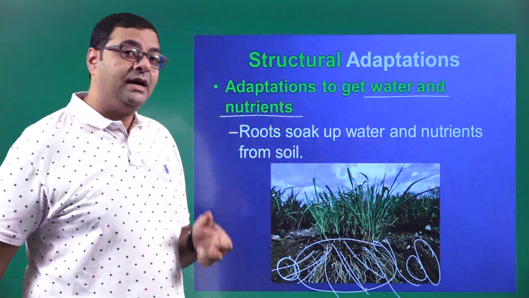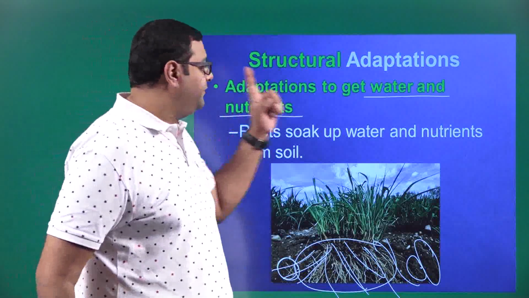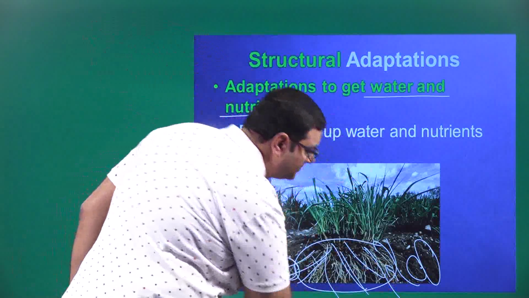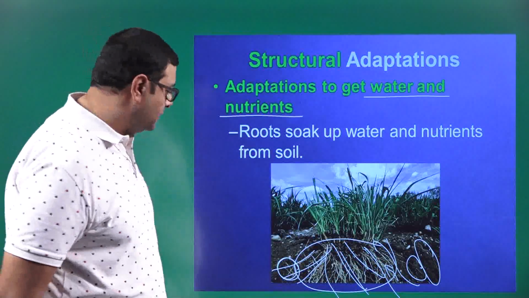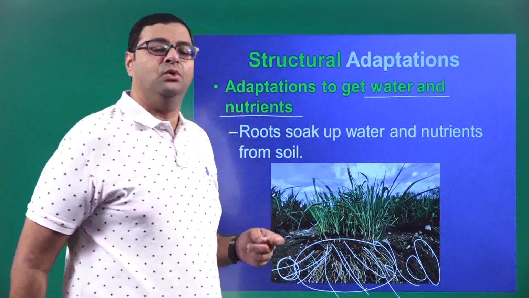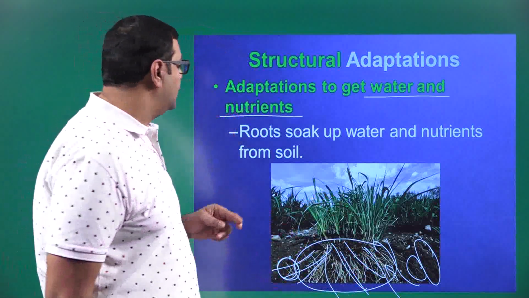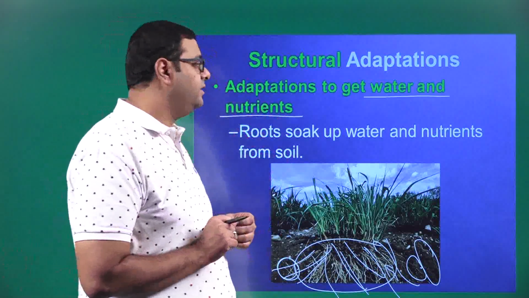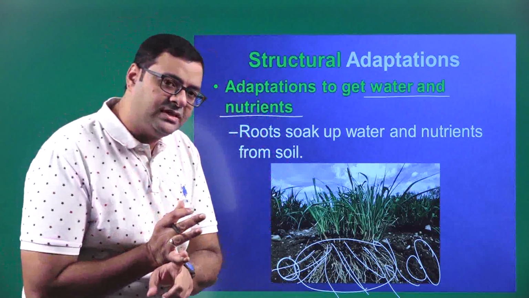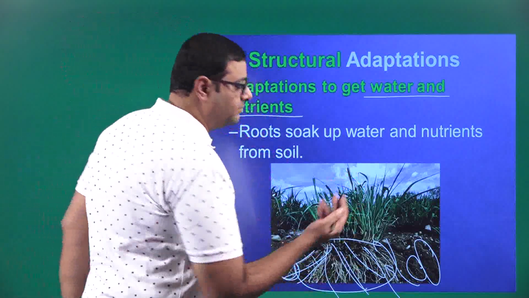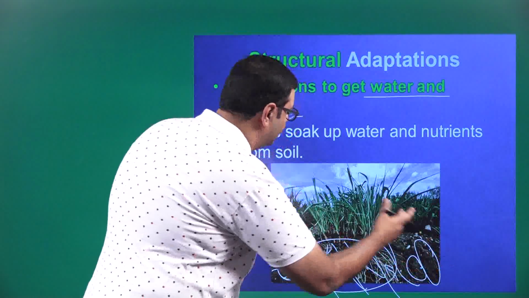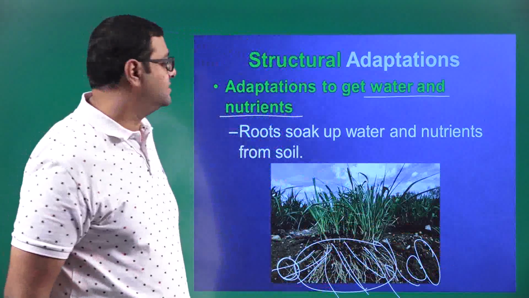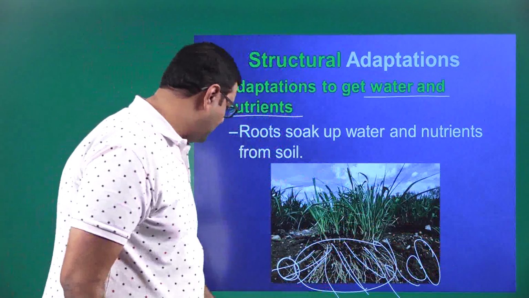So why do they do that? It is because the roots are the major sources where the water enters into the plant. The water will enter into the plant through the roots. So that is the structural adaptation for water and nutrients. From the roots itself, water and nutrients will enter into the plant. So that is why the roots are adapted. The roots have grown into this length and the plant is only of this size. This is a grass plant. All right, children? Now, let's move on.